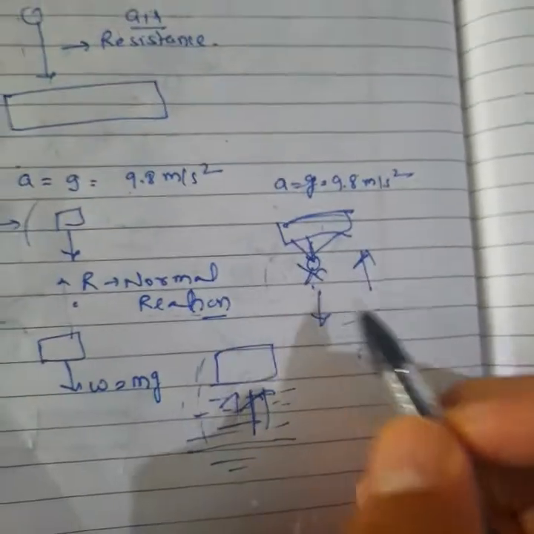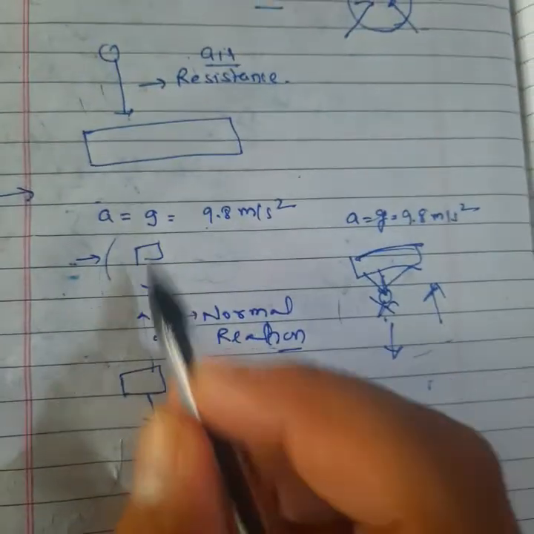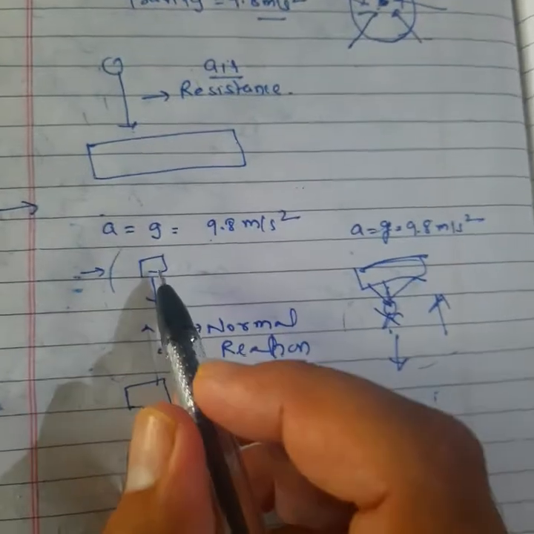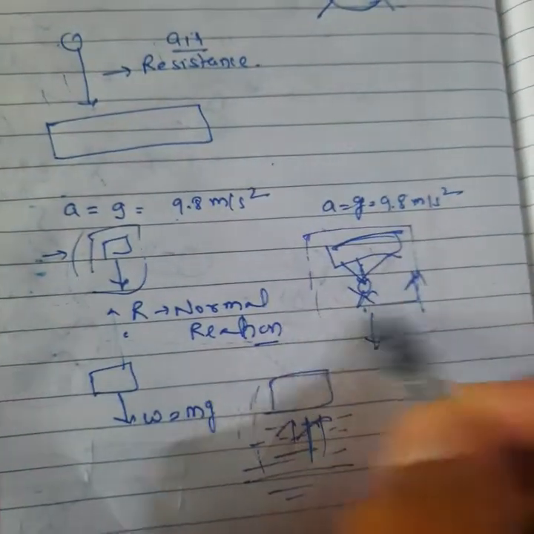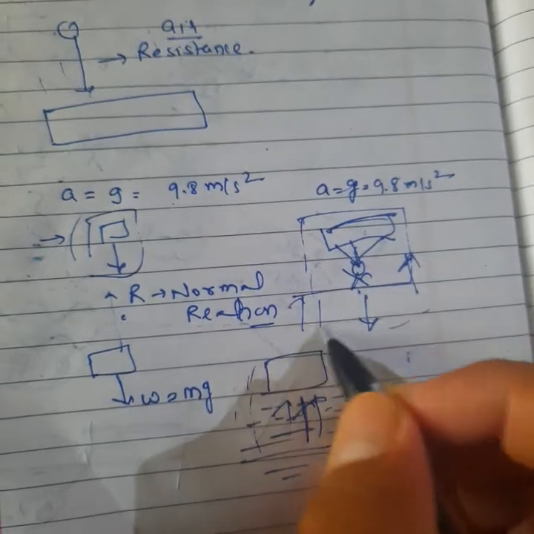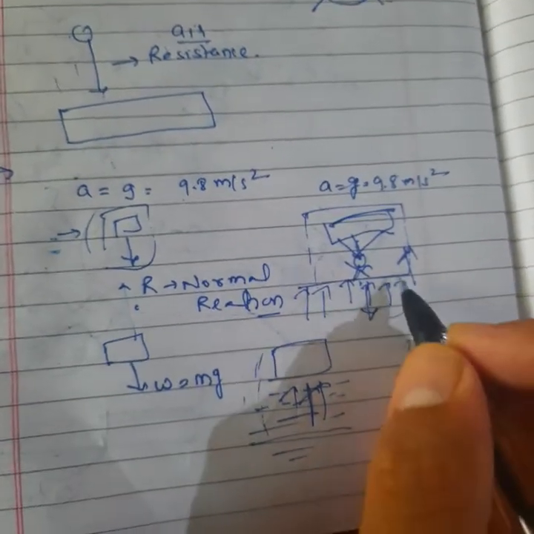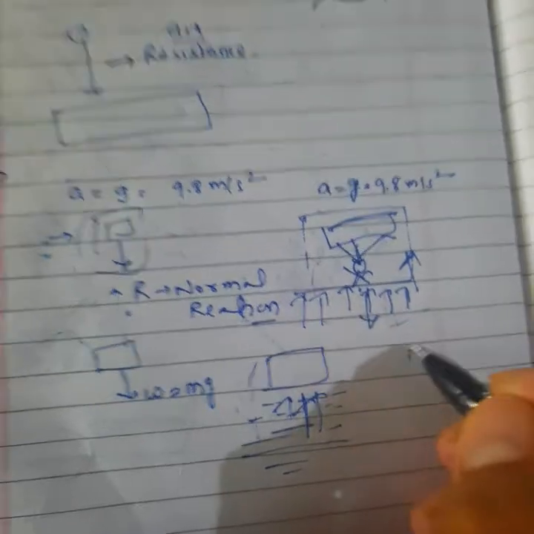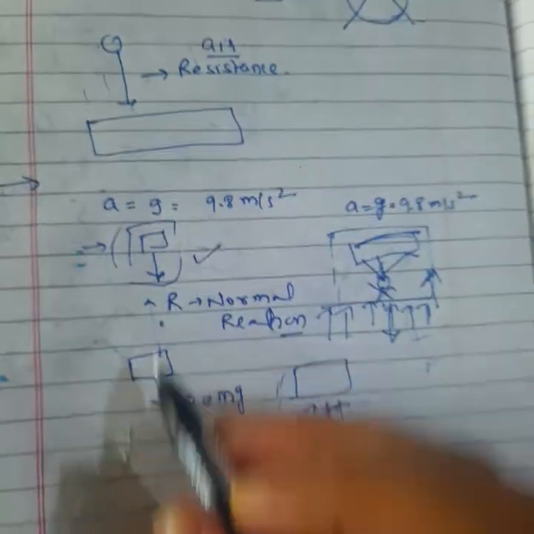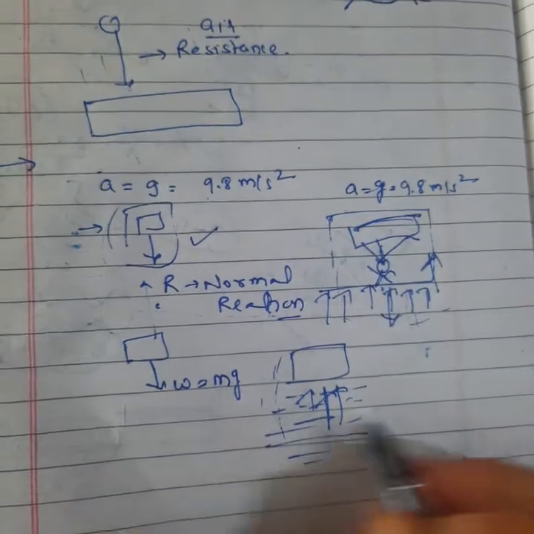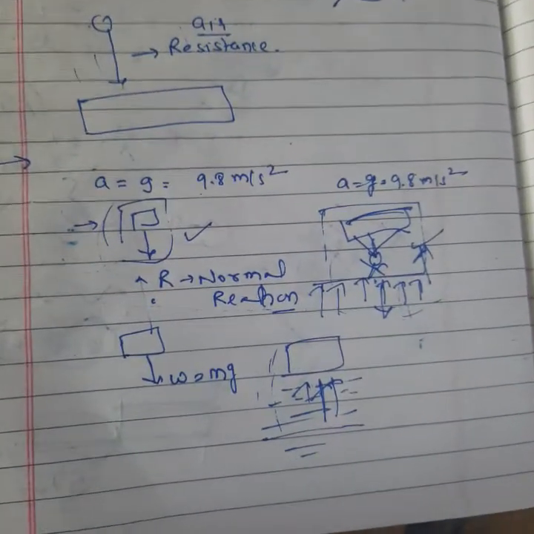In this case we get less air force on this object because its area is smaller, and you can see its area is larger. So the person will feel more force of air there. Due to this its speed will decrease. So this object will reach near the ground surface earlier than that object. So this is the basic explanation.